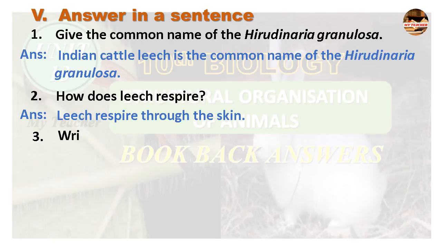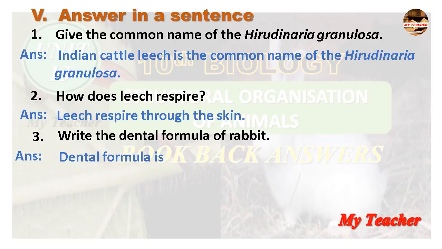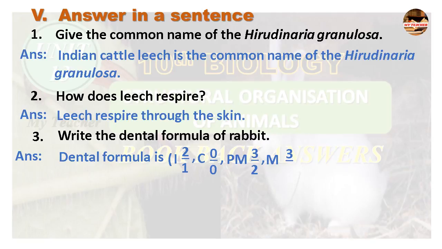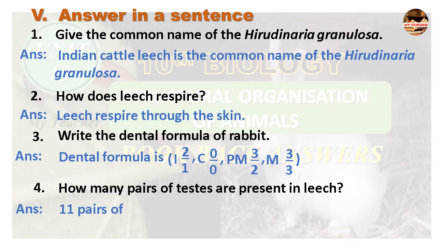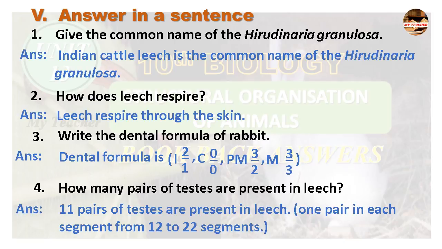Third question, write the dental formula of rabbit. Dental formula is I, incisors, 2 by 1, C, canines, 0 by 0, PM, premolars, 3 by 2, M, molars, 3 by 3. Fourth question, how many pairs of testes are present in leech? Answer, 11 pairs of testes are present in leech. 1 pair in each segment from 12 to 22 segments.